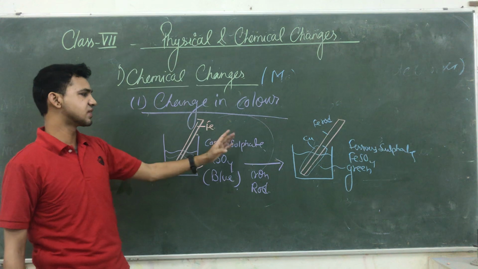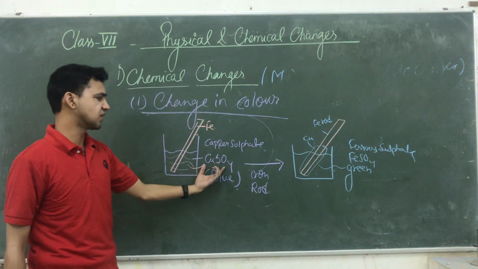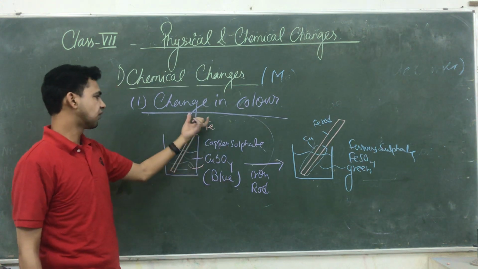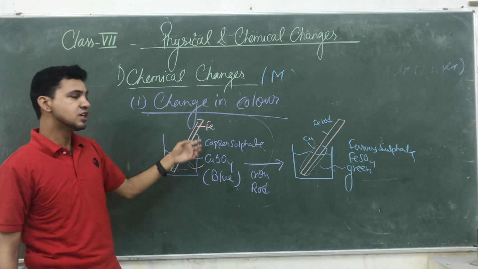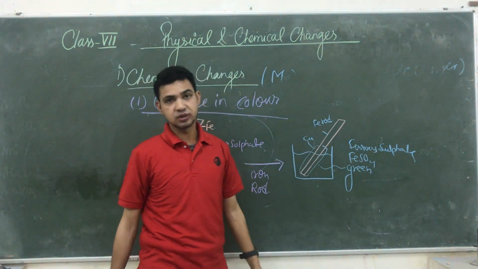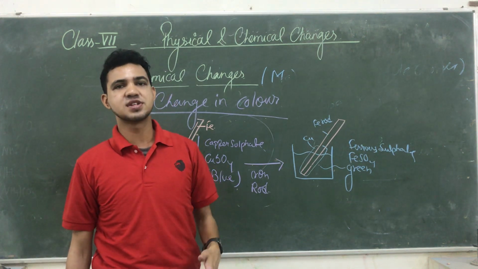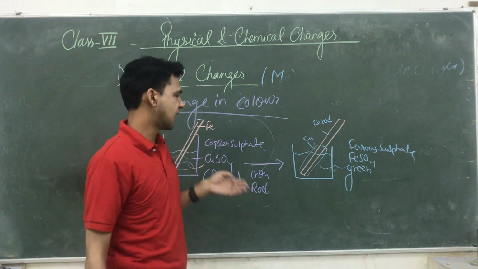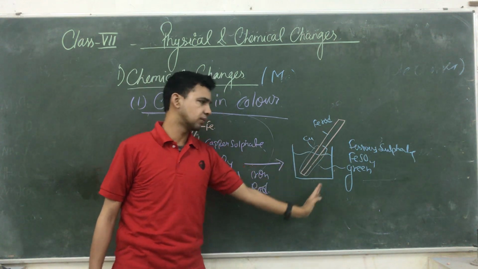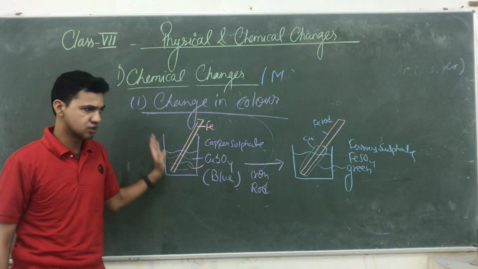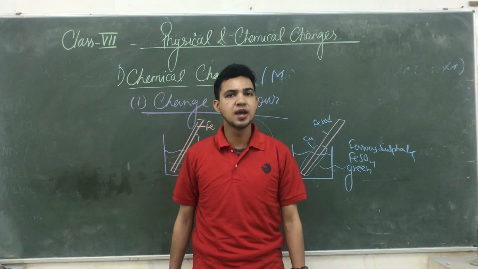So it is also a very good example of chemical change when we dip a rod inside the copper sulfate solution. Its color is blue. After half an hour, it changes its color due to the reaction that takes place between iron and copper. So it gives you a green color solution. When the color of the solution changes, it means a reaction or chemical change has taken place. And always, you know, the change or the reaction takes place in the forward direction. They are not coming in the backward direction. So that is the best example of chemical change, which is also mentioned inside your NCERT.